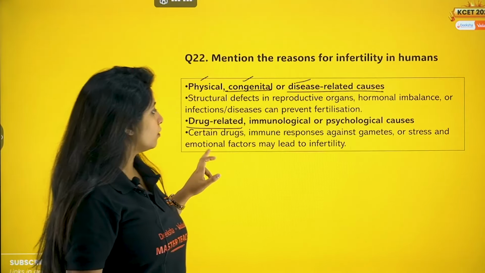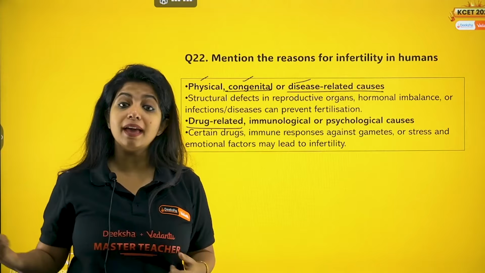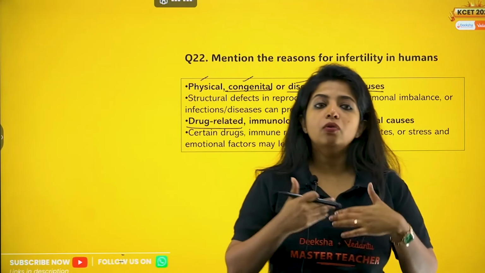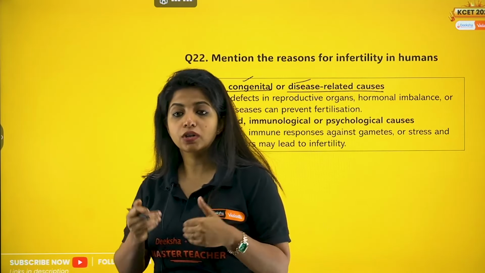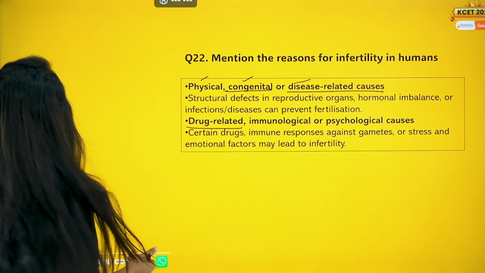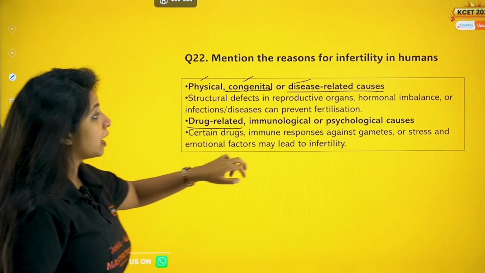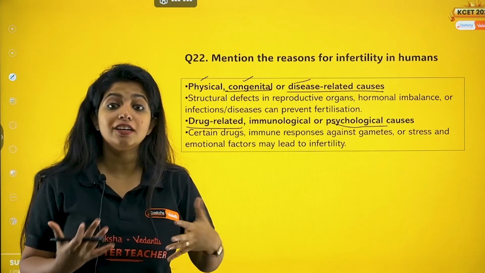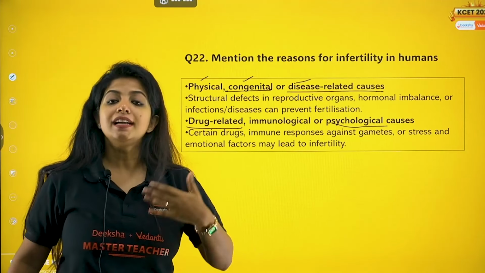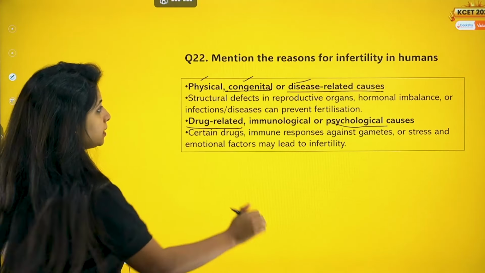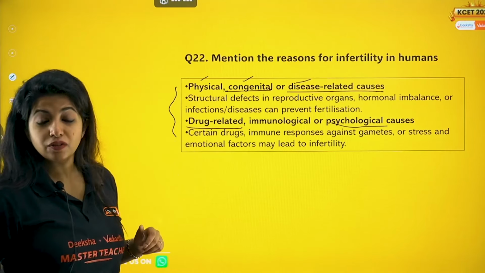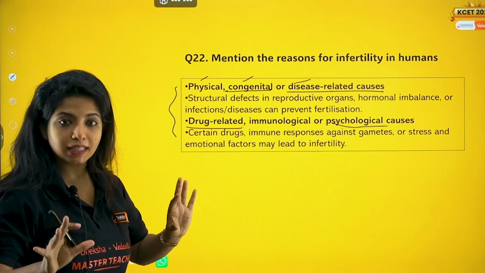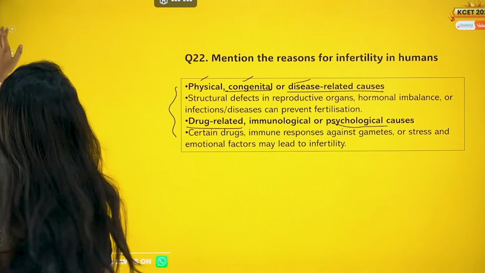Immunological reasons could be there. For example, our immune system might be acting against the gamete. You might have seen autoimmune disorders, right? Where our own cells are being killed. This is known as autoimmune disorders. So immunological reasons could be there. Apart from that, psychological causes. Yes, stress and everything obviously lead to hormonal imbalance, leading to infertility. So these are the reasons for infertility in humans. Please remember them. Don't mug it up. Try to understand.